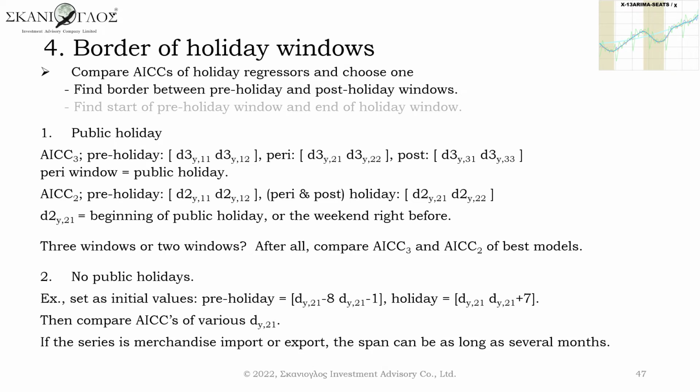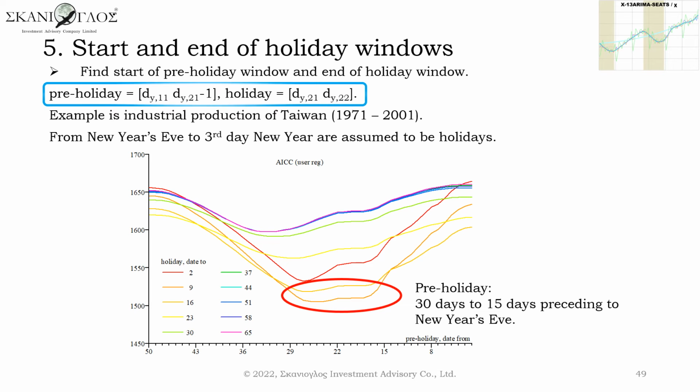choose one. If there are no public holidays and the series is affected by a merchandise trade, the border of holiday windows is unknown. Experimentally fix the pre-holiday window and holiday window to 7 days. Move the border from several months earlier to several months later. Then, choose the lowest AICC as the border. Hence, the border of the holiday window is fixed. Then, fix the start of the pre-holiday window and the end of the holiday window.